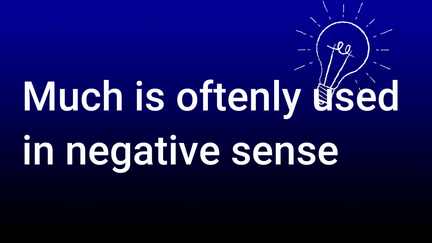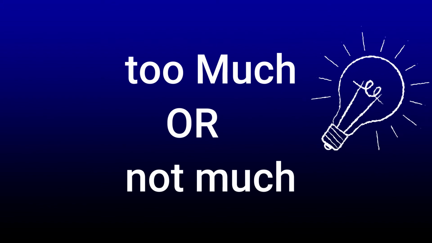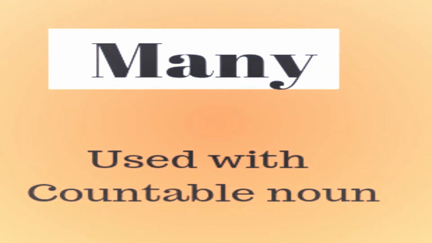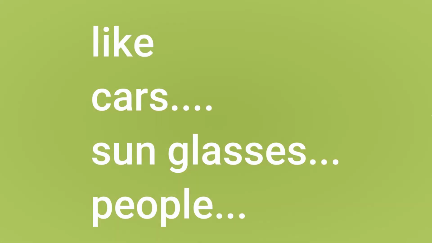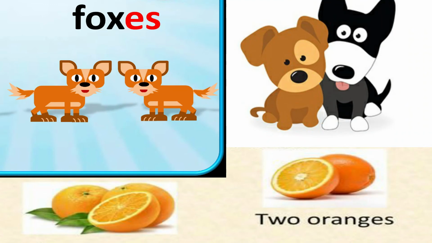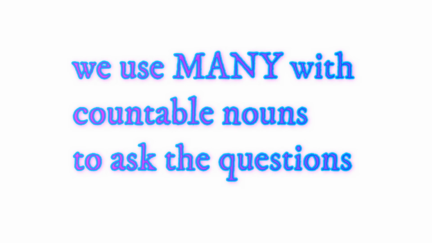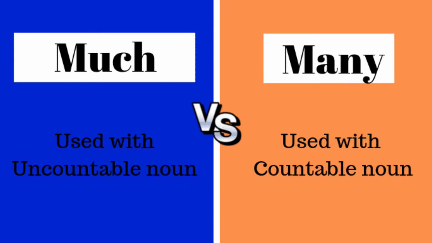And much is most often used in negative sentences. Too much or not much, I don't want this much salt. And many is used with plural countable nouns like cars, sunglasses, people. As we were talking about dogs and foxes and oranges, they can be counted, and when we ask questions about them, we use many with the dogs to ask the question, and dogs can be counted. We use many with countable nouns and much with uncountable nouns.